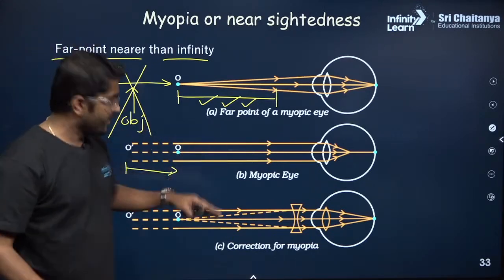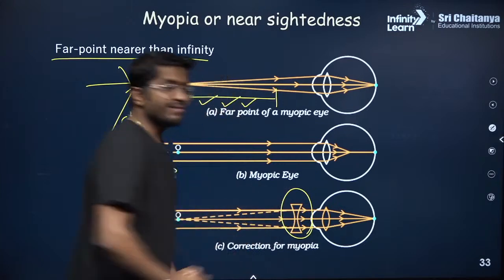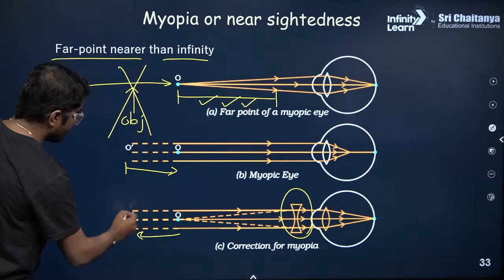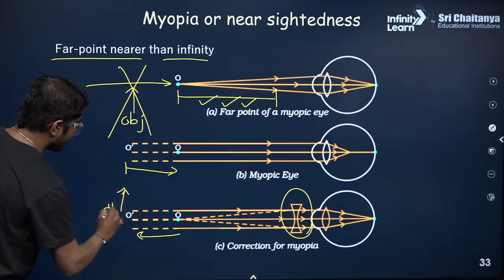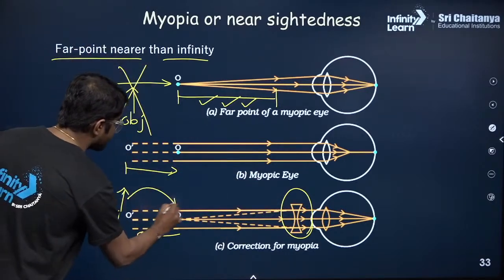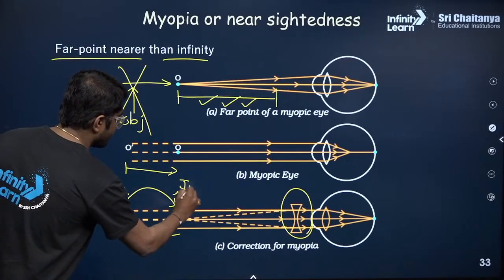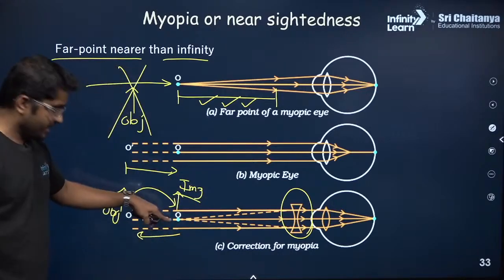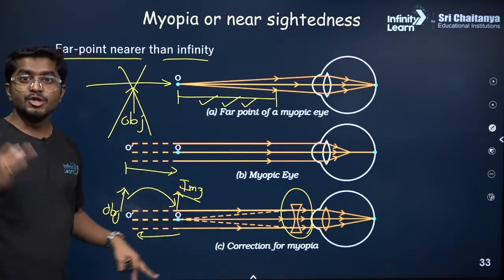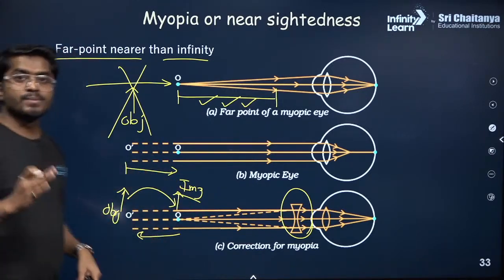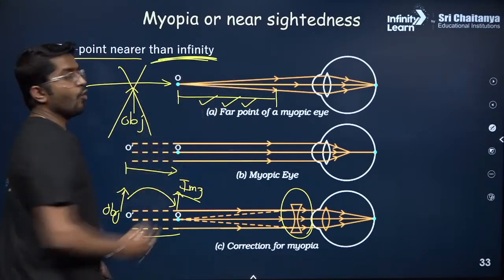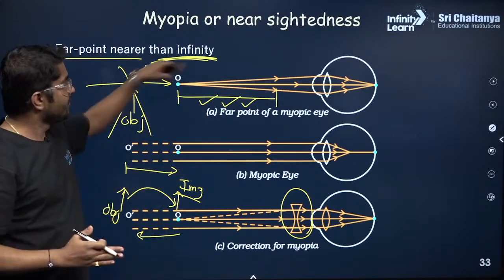So how do we correct it? We use a suitable concave lens and we shift the far point back. So now this is the object. We use a suitable concave lens such that its image is formed at this location. There is a point where the image is formed. There is a new far point. The image is forming at the new far point. And where is the object? The object is at the old far point, which is infinity. Old far point for the normal eye, which is infinity. Correct?